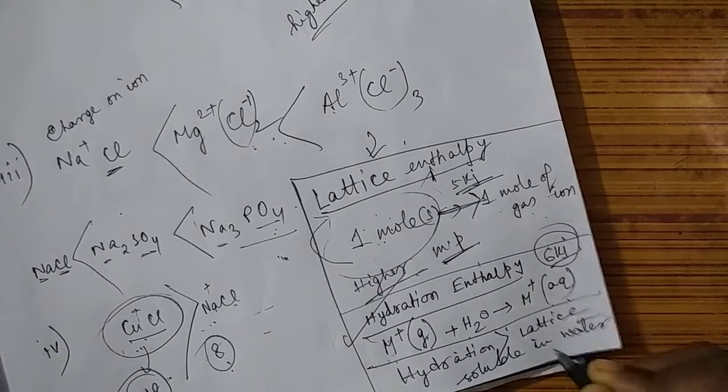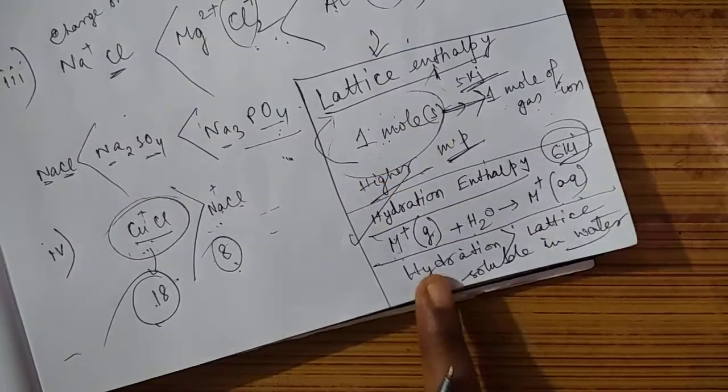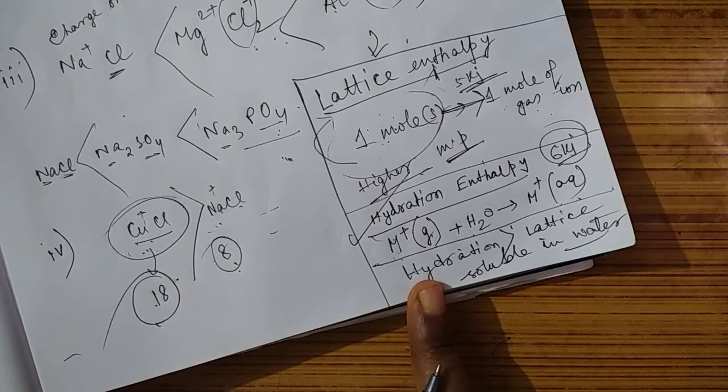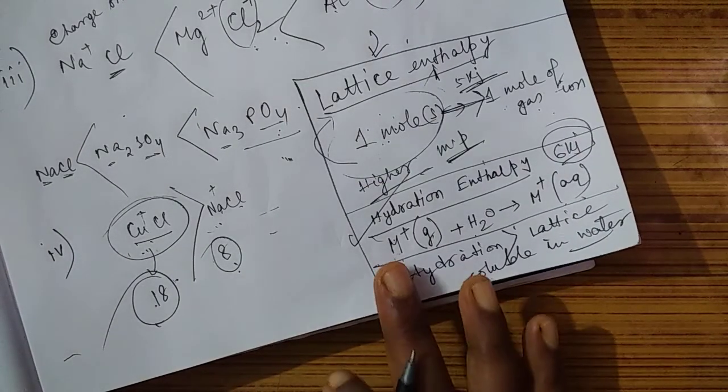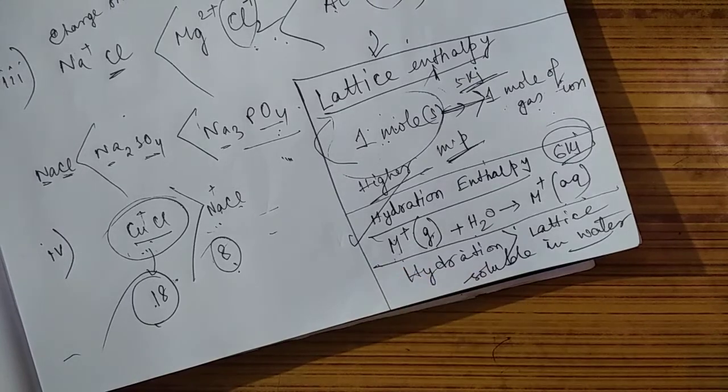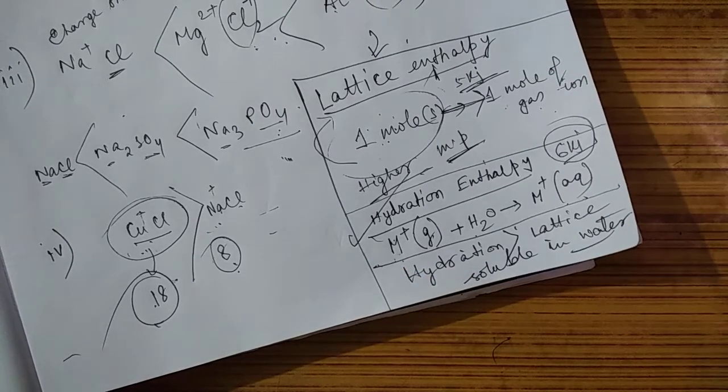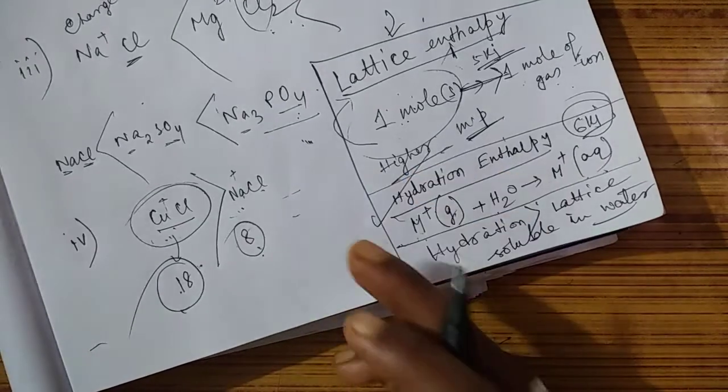Hydration means we are talking about water. So always remember this. Now, two important points.